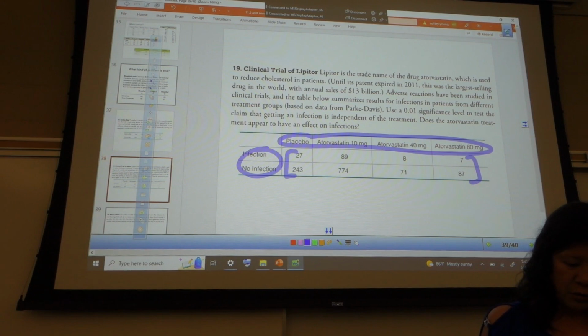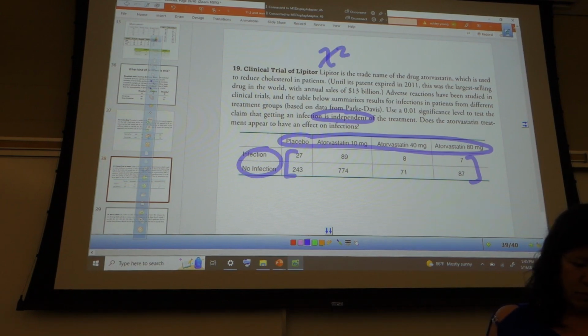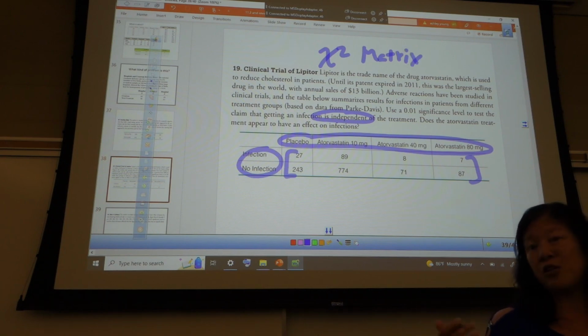And then let's see if there's other sorts of things. Test of independence. Totally a chi-squared matrix. Then also you can confirm that you know two things about them: what drug they took, whether they had infection. Those are both categories.